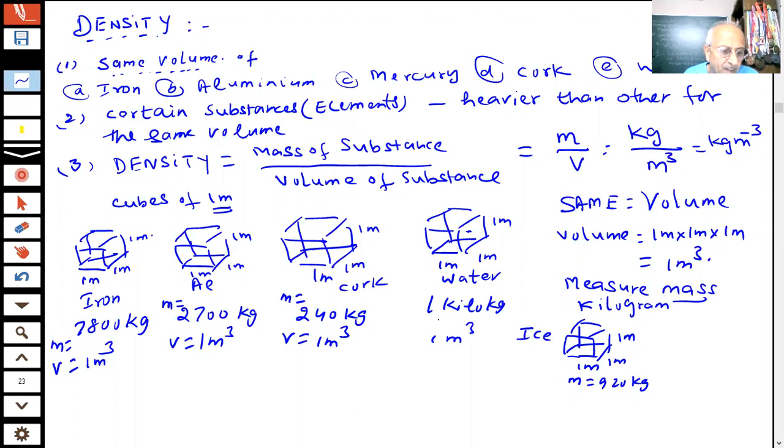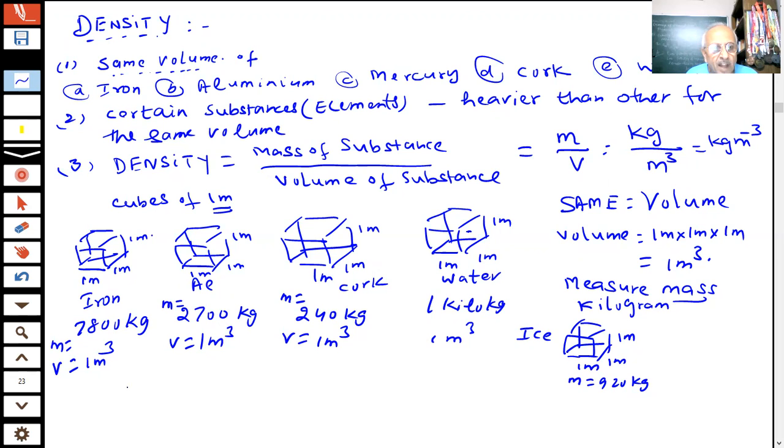So which will appear heavier for the same volume? Which is having the largest mass here, students? Volume is the same, but mass is coming to be different.